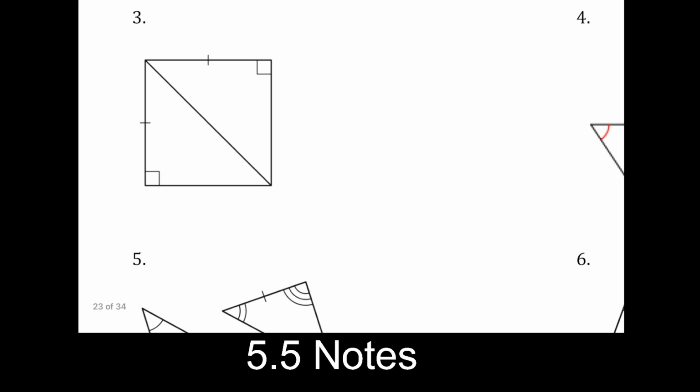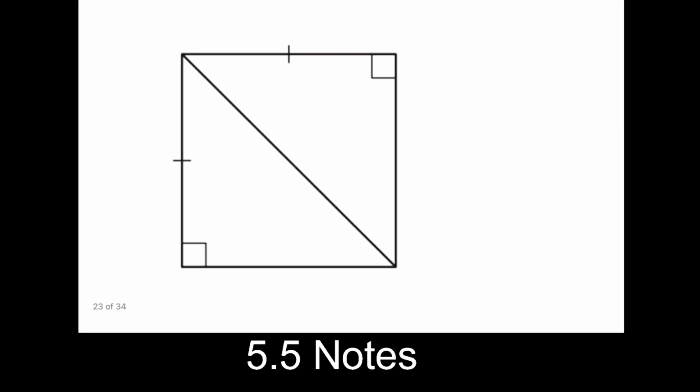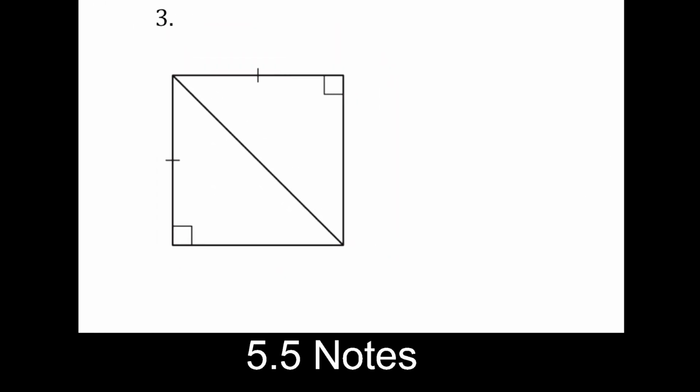Let's go through these. Here's number 3. We have a shared side. Once again, I see it right off the bat. I'm going to mark it. Now looking at this, I see two right angles. My brain goes, this is allowed to be HL. It doesn't have to be HL, but it's allowed to be. I'm going to check that first because it works for right triangles. I do see here that I have the hypotenuse, the one across from the right angle, and I have a leg on both triangles. So this is a great candidate for HL.